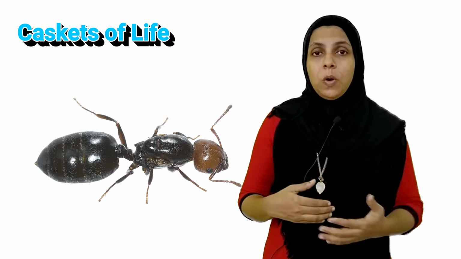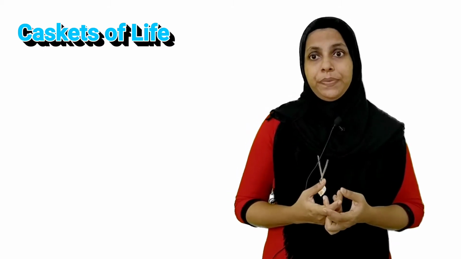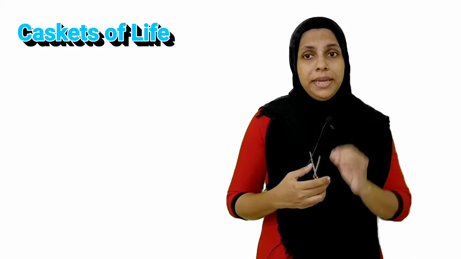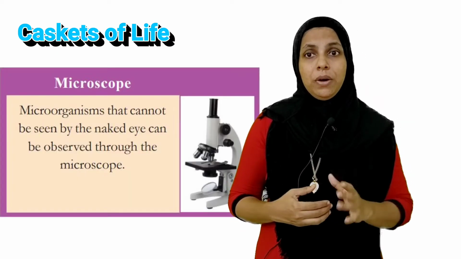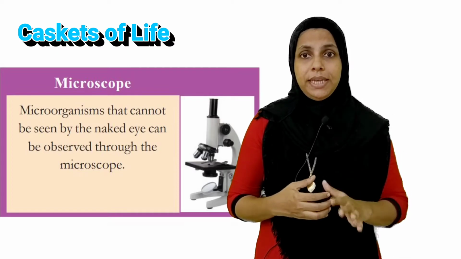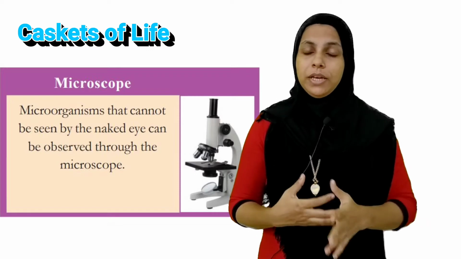There are smaller creatures in land and water and air also. We can't see them. How can we see these minute organisms? Microorganisms cannot be seen by the naked eyes. They can be observed through the microscope.